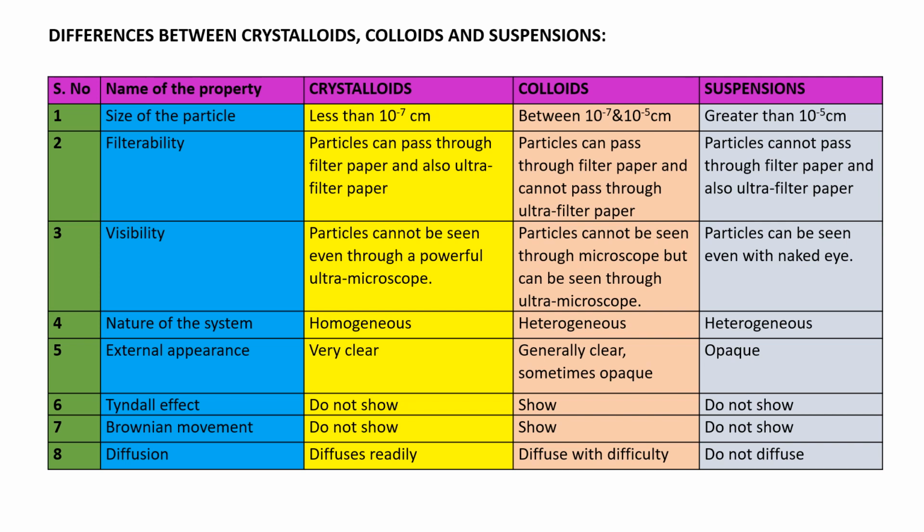Next, the fourth property is the nature of the system. Crystalloids form a homogeneous system. Colloids form a heterogeneous system, and suspensions also form a heterogeneous system. Hope you know the difference between homogeneous and heterogeneous. Right, students? Next, the fifth one is external appearance.